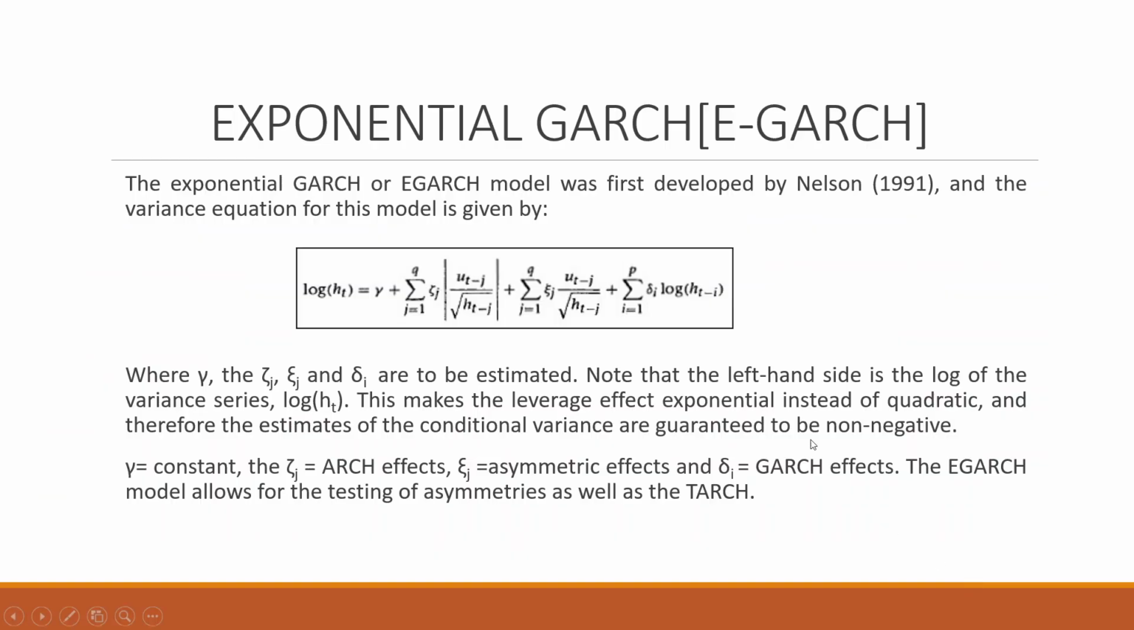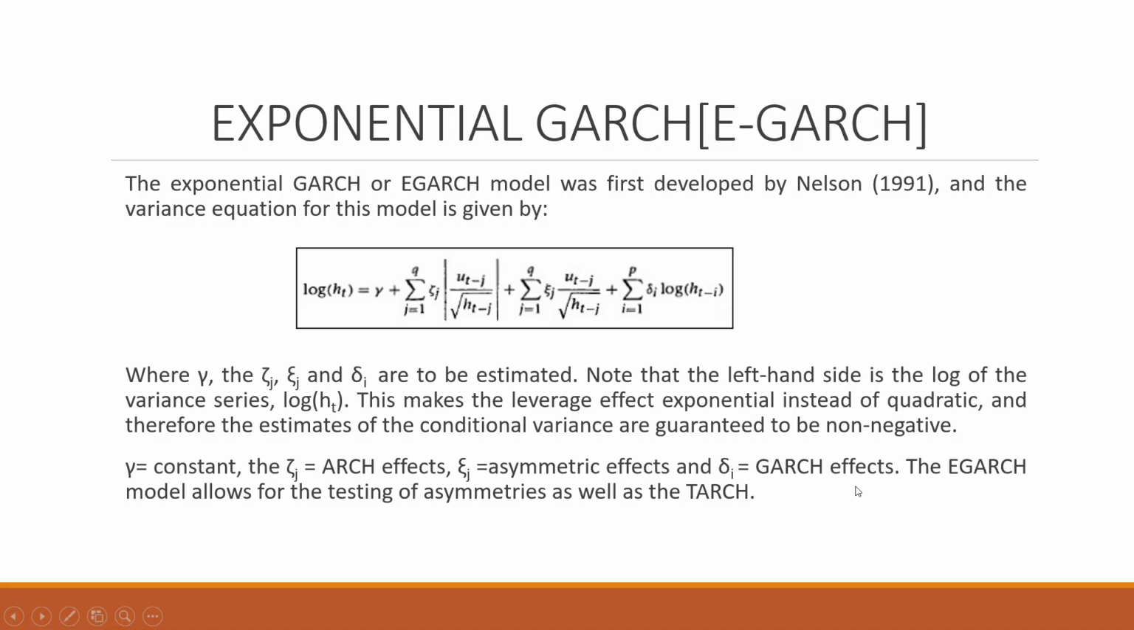Still another model in the GARCH family is the exponential GARCH. It was developed by Nelson in 1991, where gamma, zeta, xi, and delta are to be estimated. Note that the left-hand side of the equation is a log of the variance series, log h_t. So here we are taking the log of h_t. This makes the leverage effect exponential instead of quadratic, and therefore estimates of the conditional variance are guaranteed to be non-negative. Gamma is the constant, zeta is the ARCH effect, xi is the asymmetric effect, and delta is the GARCH effect.